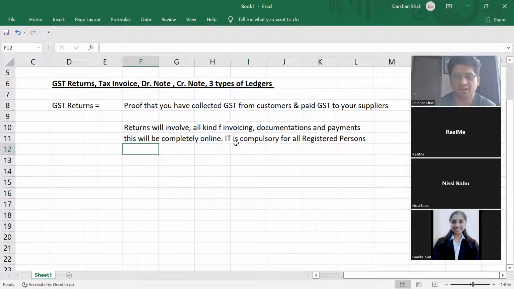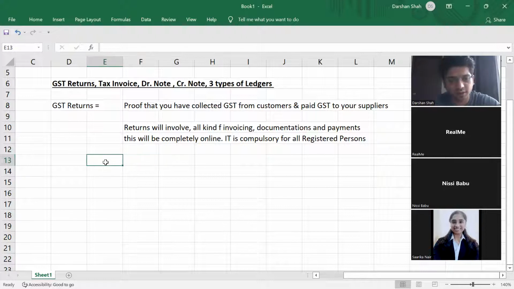Otherwise, all other registered persons have to file monthly GST returns. So this is a very tedious task for dealers, because every dealer will have to file 3 monthly returns. We'll see which all we have to file. 3 monthly returns and 1 annual return.